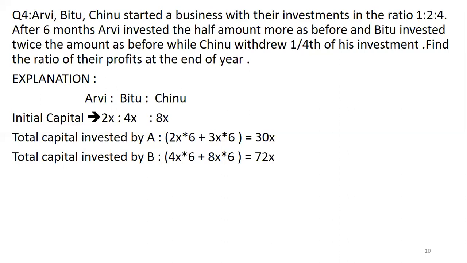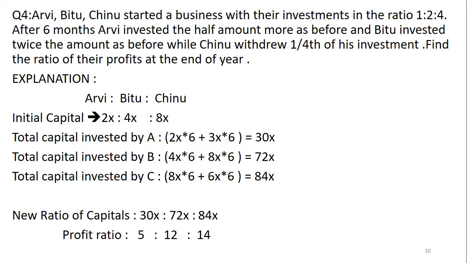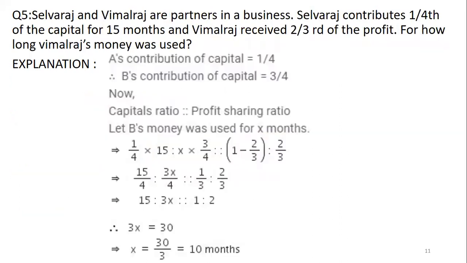Now total capital invested by C is 8x for 6 months, and then he withdrew 1/4 of the money. So 1/4 of 8x is 2x withdrawn. So the remaining 6x is only there for the remaining 6 months. So 48 plus 36, 84x. Now find out the ratio of their profits at the end of the year. That's all. So now 30x, 72x and 84x is the new ratio. So reducing, you get 5:12:14.